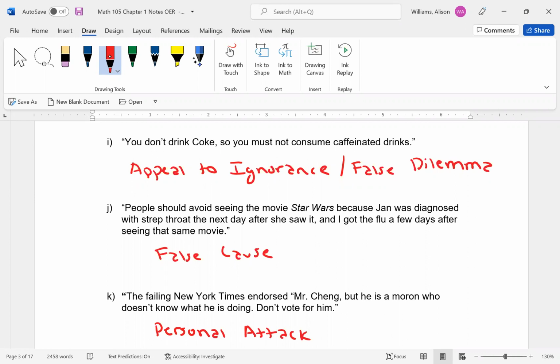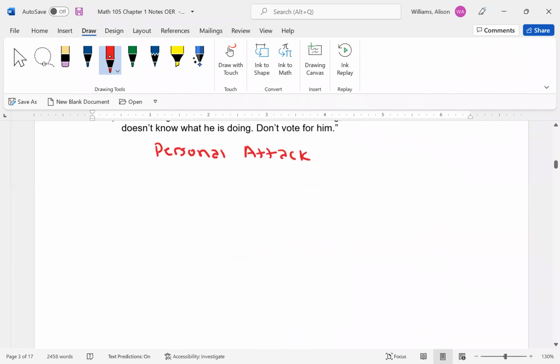So when it's attacking somebody specifically, where we kind of get these kind of slanderous words, that's when we'll go ahead and assume that it's a personal attack. Otherwise, we'll look a little bit bigger, like how we did on the straw man one, and kind of figure out if maybe we're looking at a distorted view.